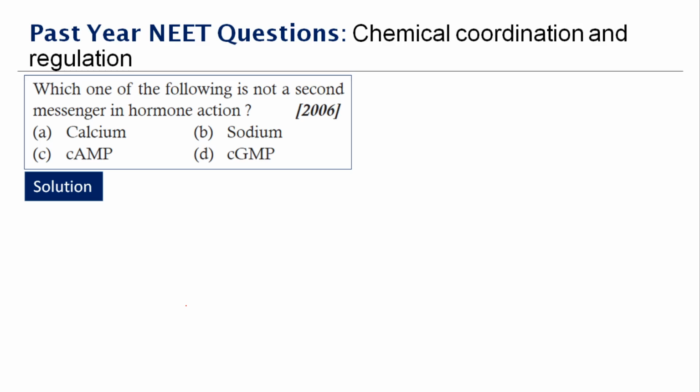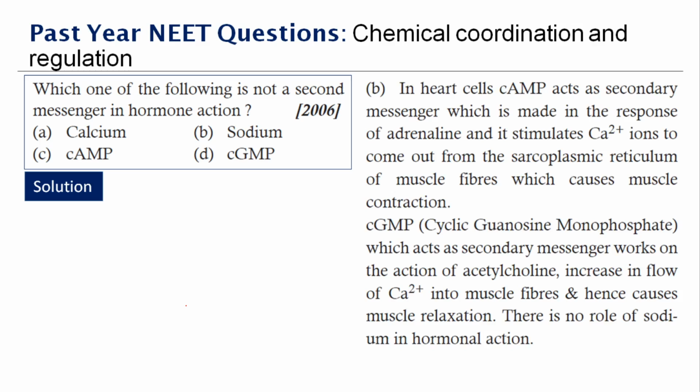contraction. While if you take cGMP, which is called cyclic guanosine monophosphate, it acts as a secondary messenger, works on the action of acetylcholine and increases the flow of Ca2+ into muscle fibers and hence causes. So what does it cause? Muscle relaxation. Therefore, calcium, cAMP, cGMP, all these are secondary messengers except sodium.